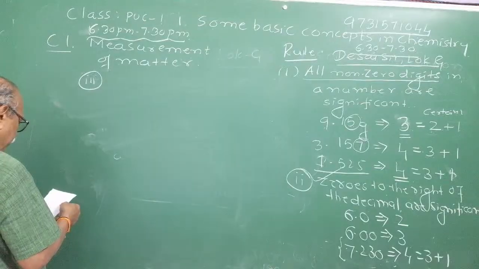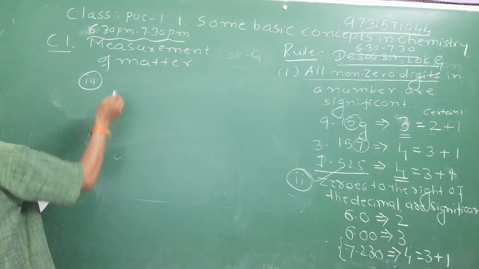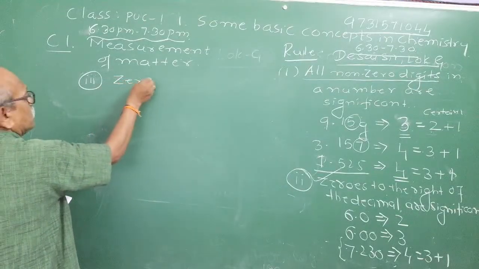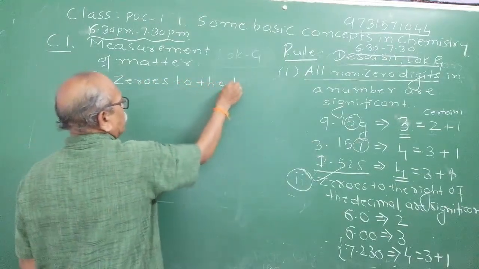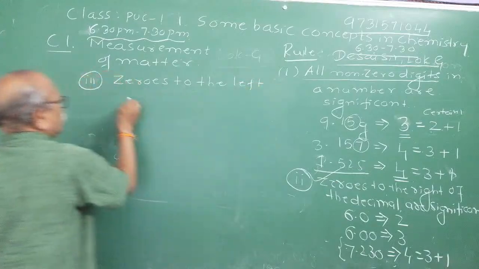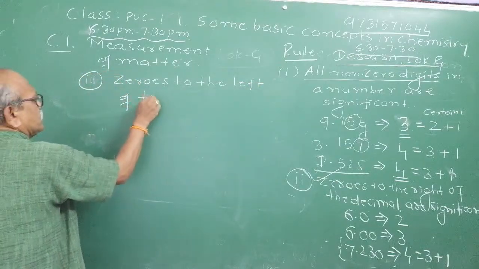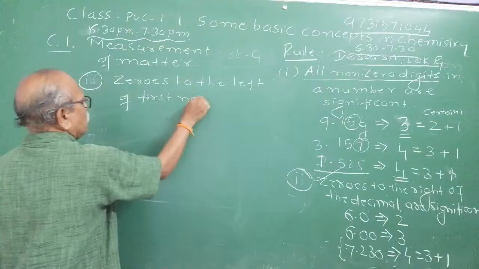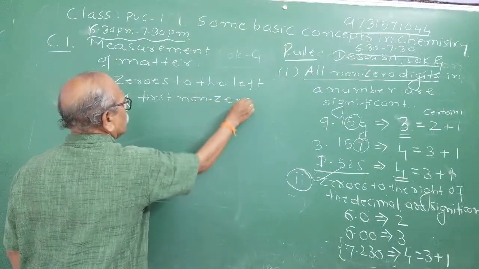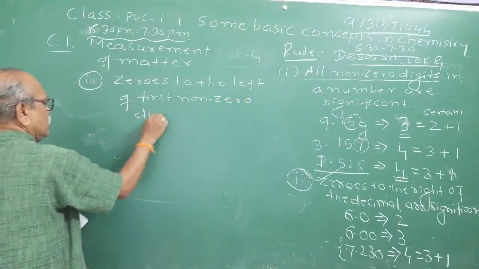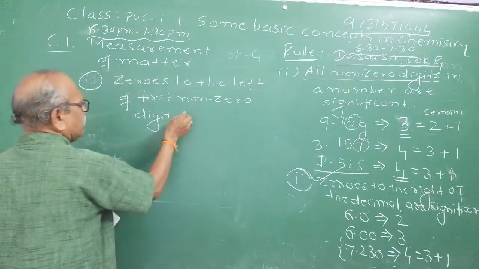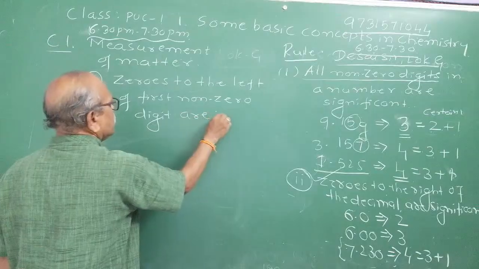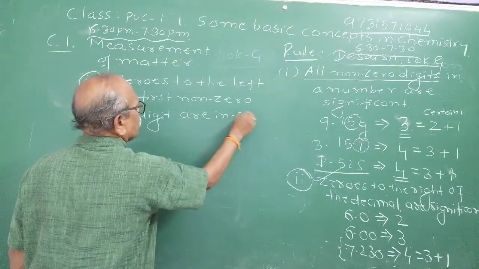Zeros to the left of the first non-zero digit are insignificant, or not significant.